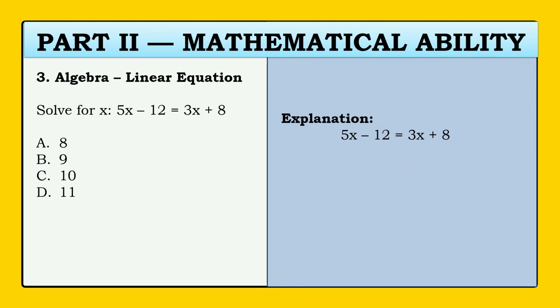Combining like terms, we have 5x minus 3x is equal to 8 plus 12. Then let's simplify: 2x is equal to 20. Then solve for x. Divide both sides of the equation by 2, and x is equal to 10. So our answer is letter C.